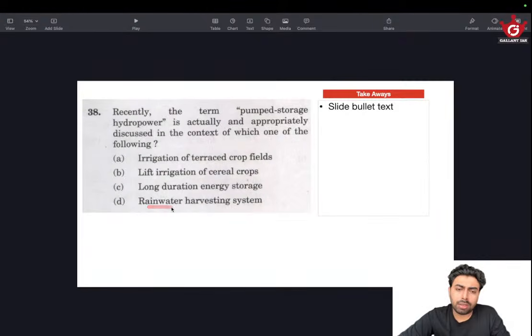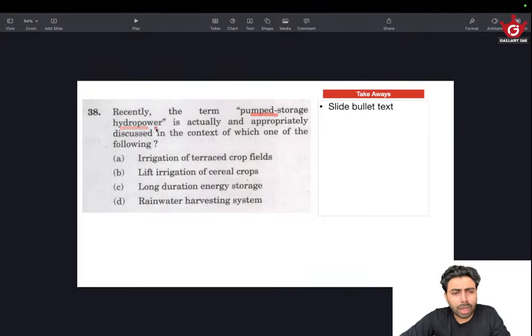How is the rainwater harvesting system connected to pumped storage? We can say that rainwater harvested is pumped and stored, or maybe something like that. But usually rainwater harvesting is done where we store it underground. There is no hydropower involved in that. So you have to look for where hydropower and pumped storage are mentioned.